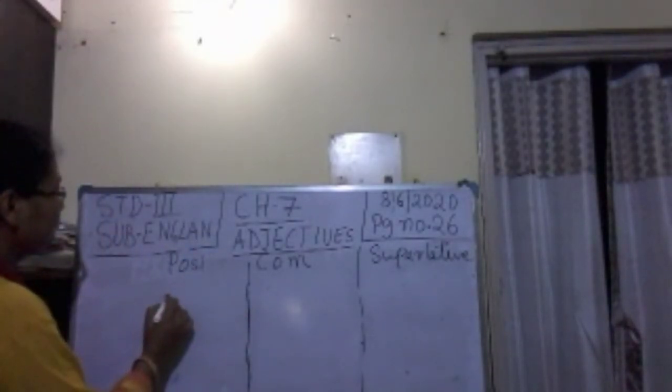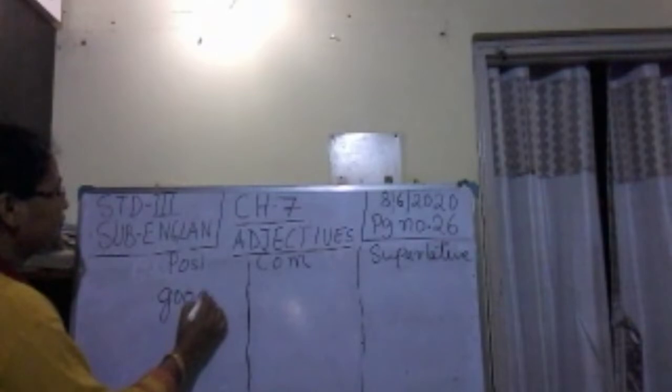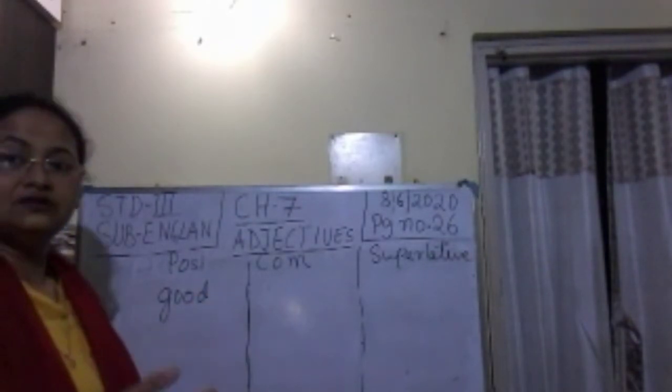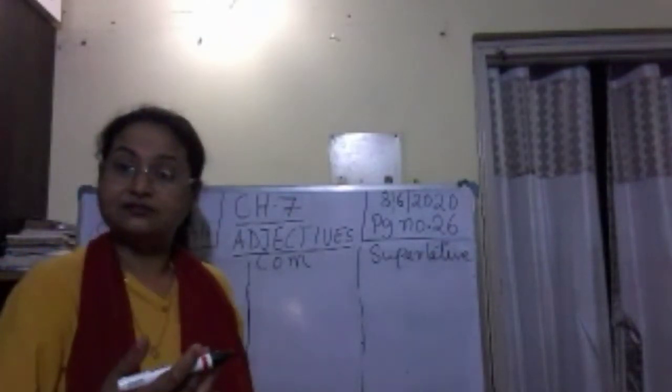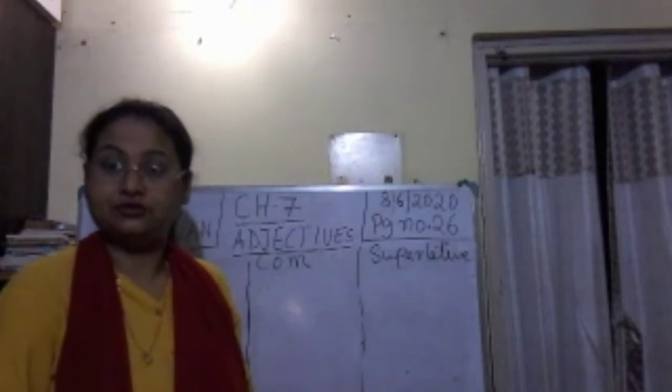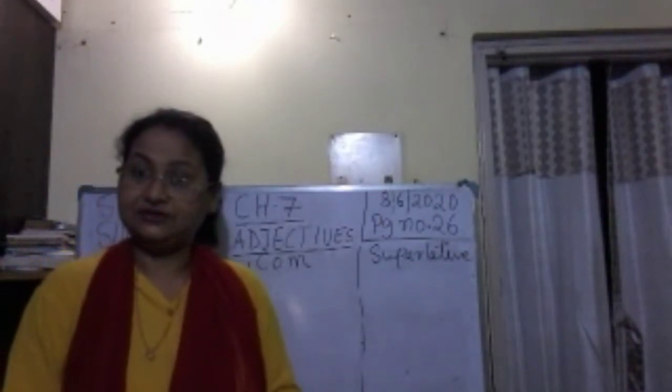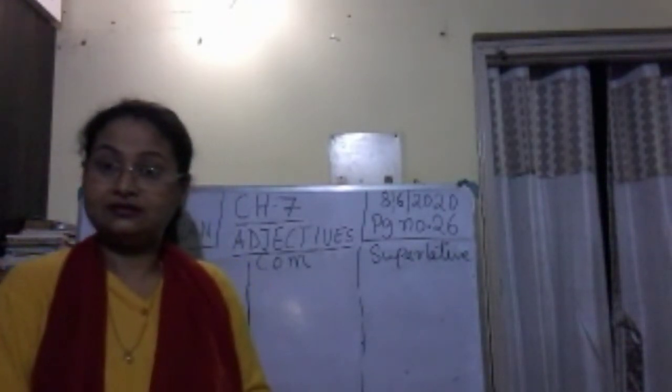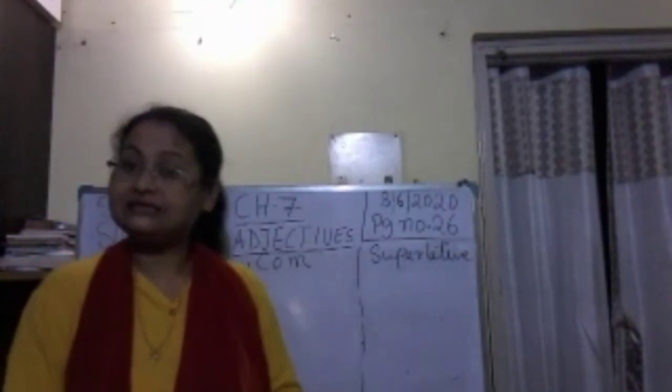So, good. If there is one girl who is more good, then which word will I use? Gooder. Then superlative will be goodest.